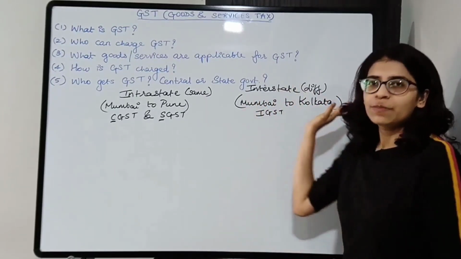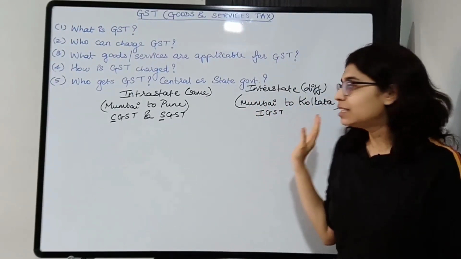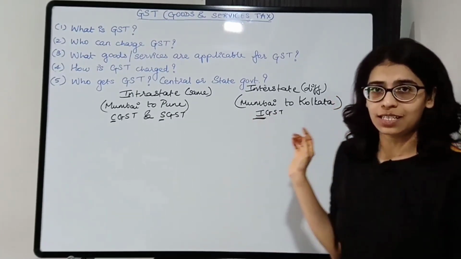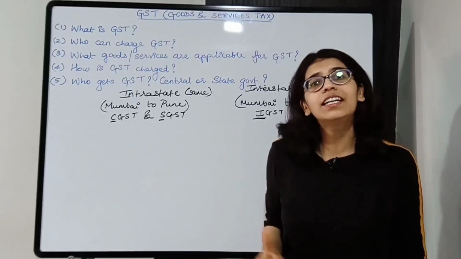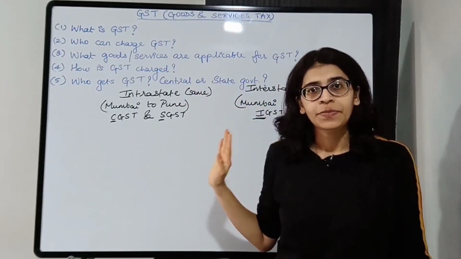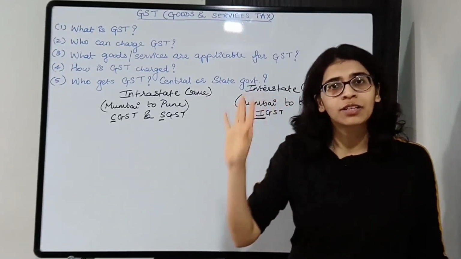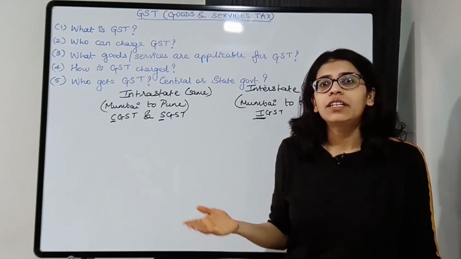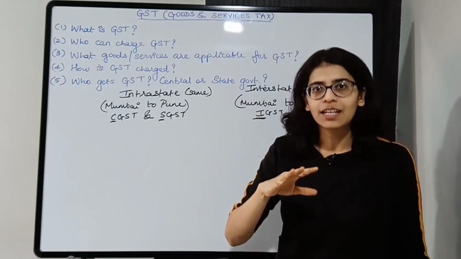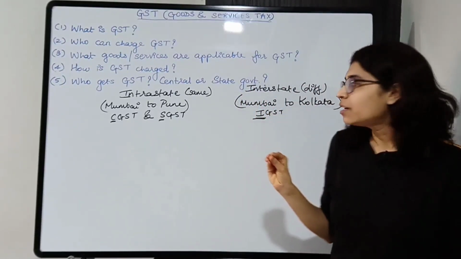Maharashtra se West Bengal sell kiya hai. All right, in this case it is going to be IGST, that is Integrated GST. Okay, I stands for integrated. Now this goes directly to the central government. IGST is payable to the central government. What the central government does is it will distribute that GST, whatever the rate of GST is,